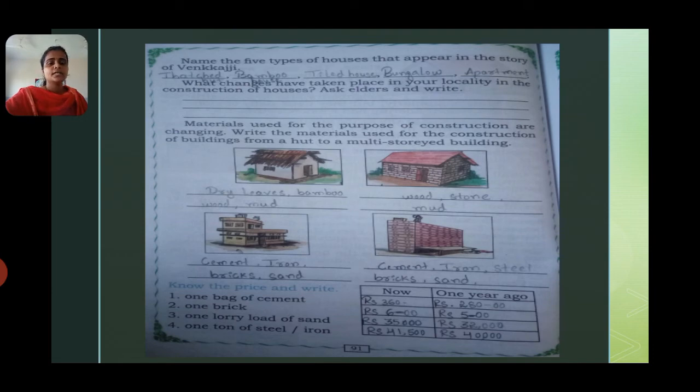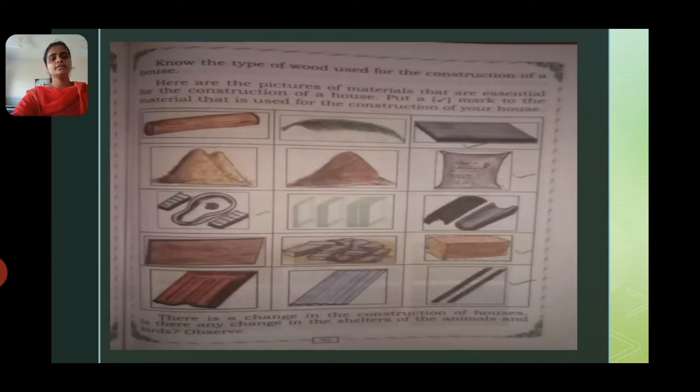One ton of steel or iron, nowadays it will be 41,500. Earlier it was 40,000. Yes, it is approximate. There will definitely be a change in the rates. It is approximate. Now in the next picture, the type of materials used in the construction of a house.